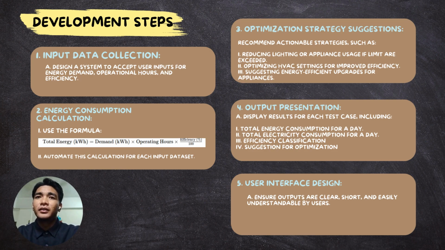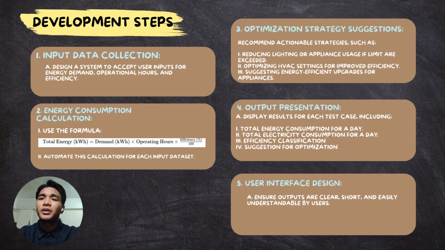These are the development steps. The first one is input data collection, the design of a system to accept user inputs for energy demand, operational hours, and efficiency. Second is the energy consumption calculation. It will use the formula: total energy in kilowatt hour equals the demand in kilowatt times operating hours times efficiency percent over 100. It automates the calculation for each input data set.